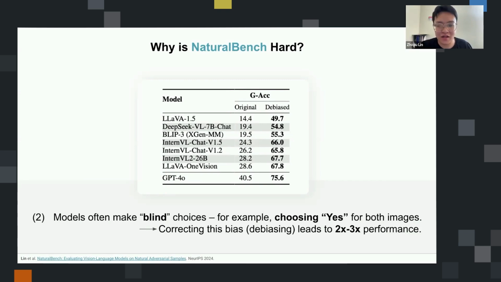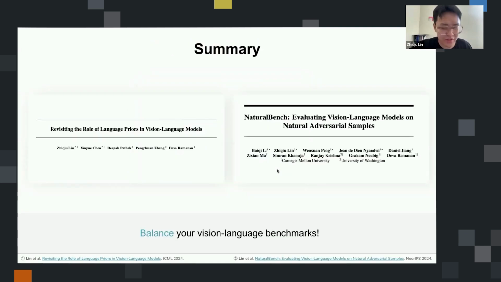Another perspective is our NaturalBench can actually be used as a useful benchmark to test these models, to test debiasing techniques for these models to make sure that they're more robust for downstream tasks. The takeaway for this work is it's really important to balance your vision language benchmark as well as your models.